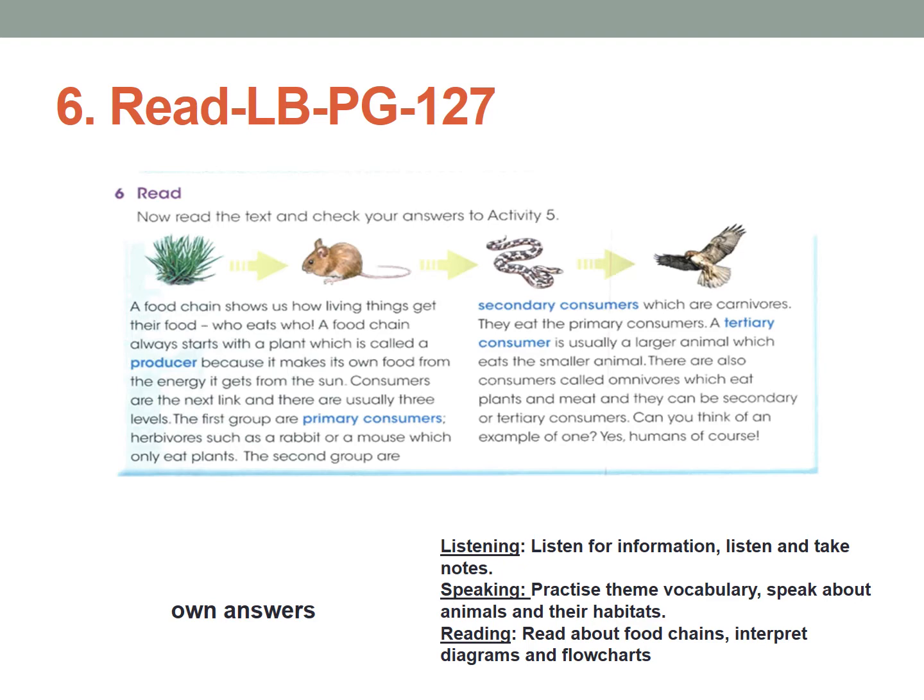A tertiary consumer is usually a larger animal which eats the smaller animals. So there are 3 kinds: primary consumers, secondary consumers and tertiary consumers. Usually larger animals eat the smaller animals. There are also consumers called omnivores. They eat plants and they eat animals. We eat plants and meat. They can be secondary or tertiary consumers.